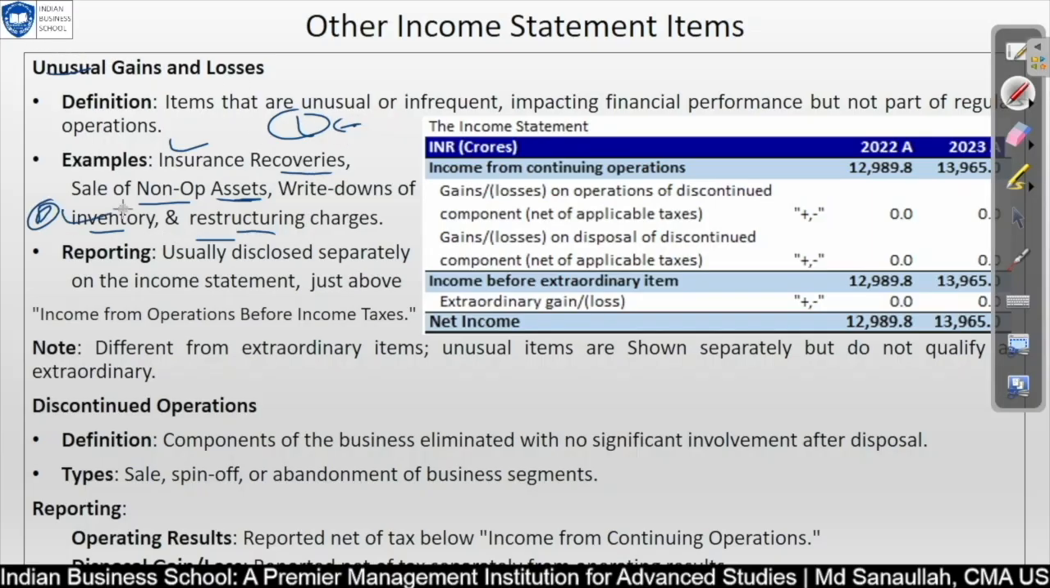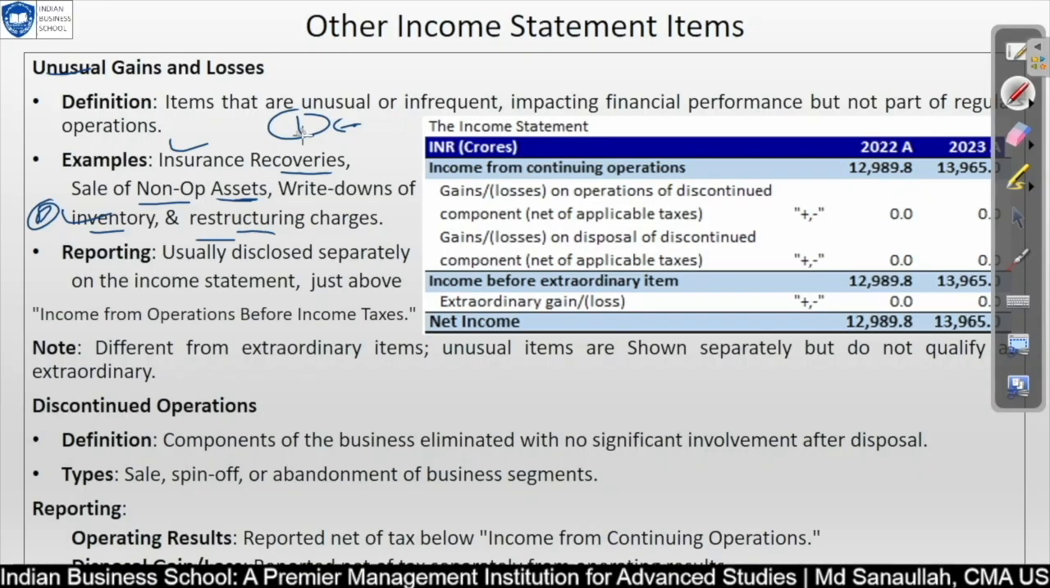From the inventory point of view, it is a significant reduction in the value of inventory due to obsolescence, damage, or a sudden drop of the market values. If the market is dropping the product price, that is why it is called unusual gain and loss. Restructuring changes are costs associated with reorganizing and downsizing, such as severance pay and facility closure. I hope it is clear to you.